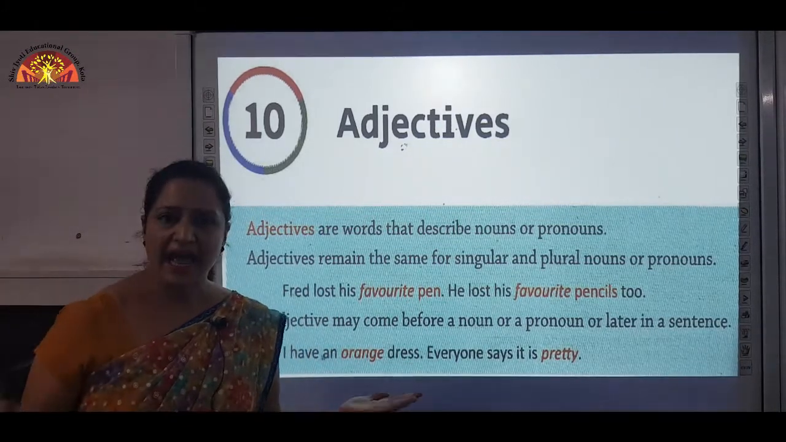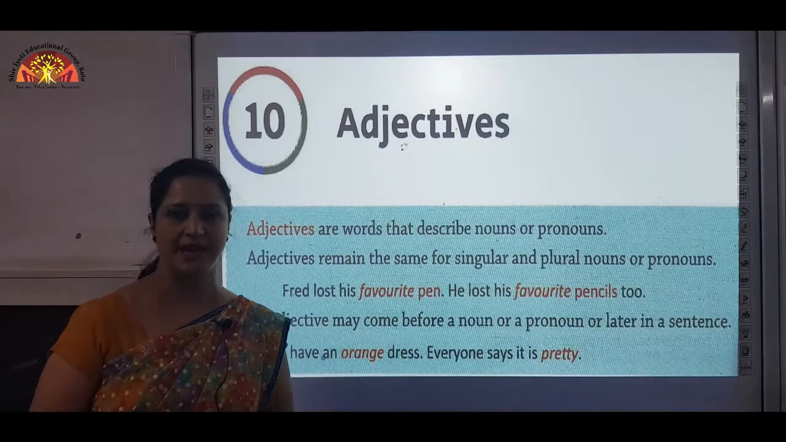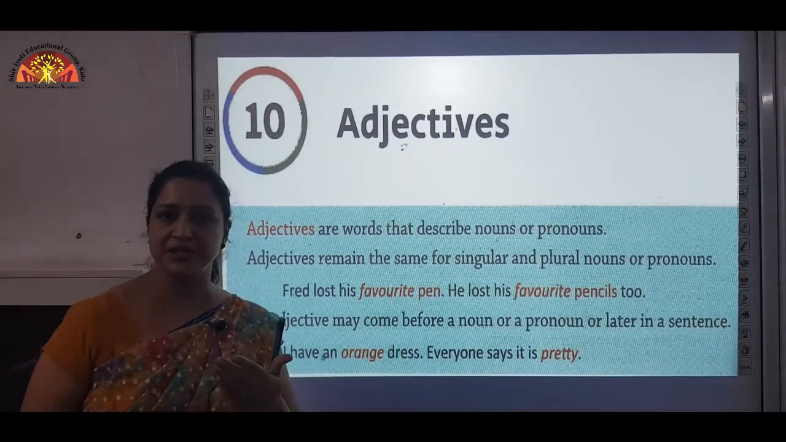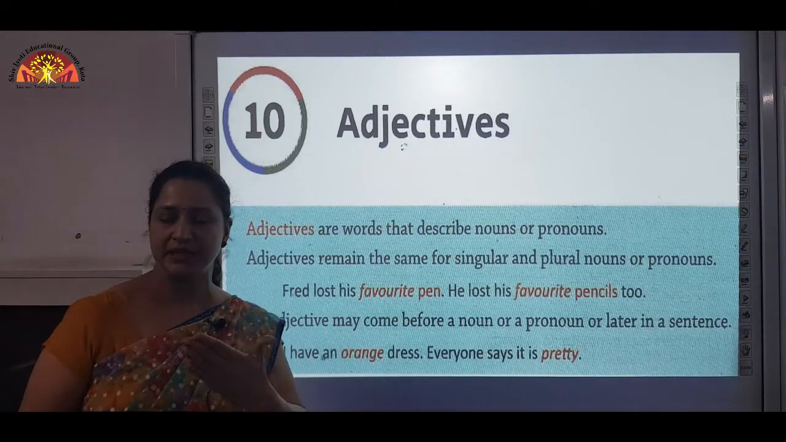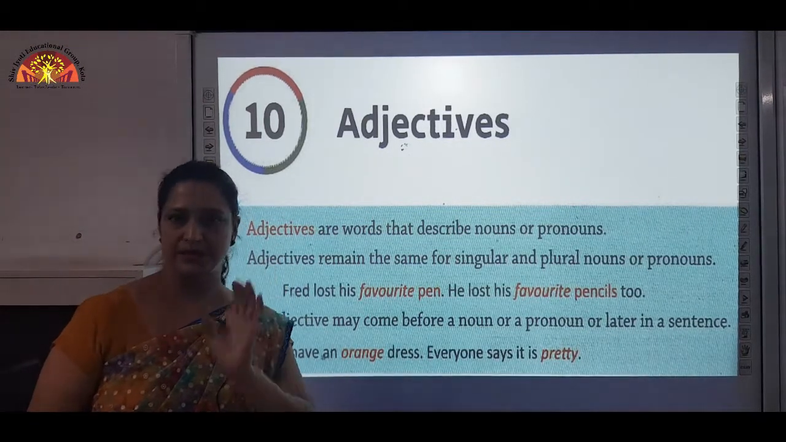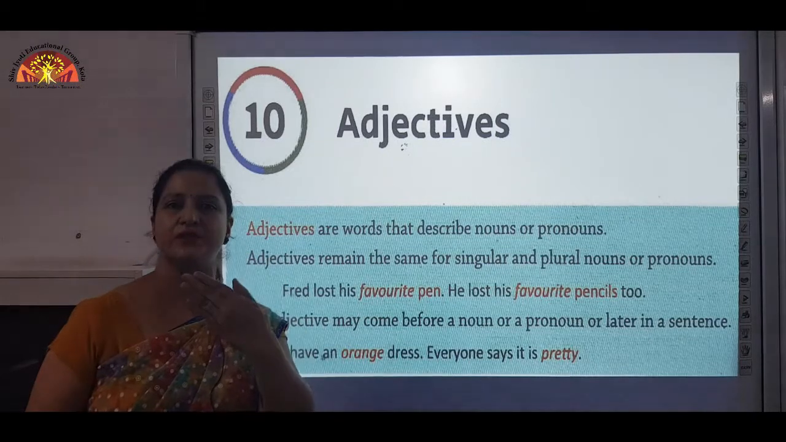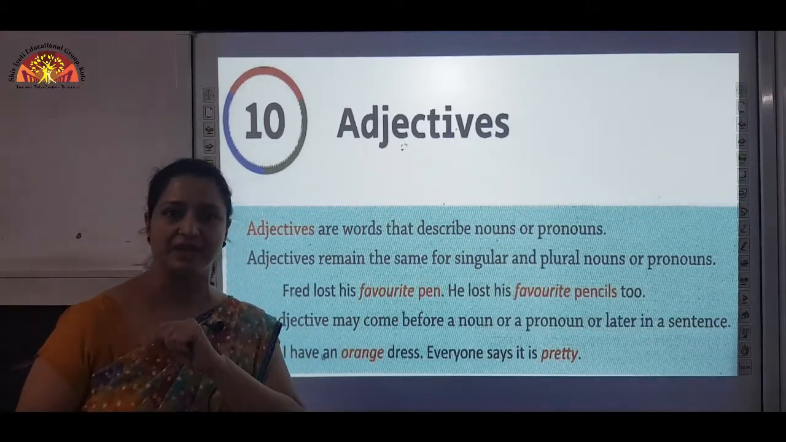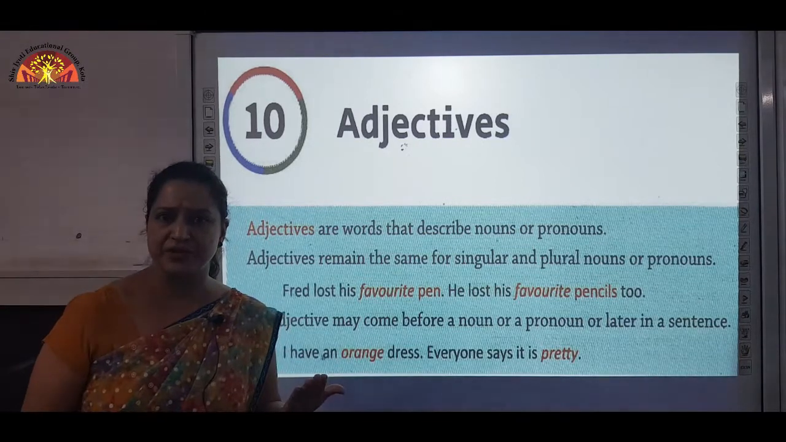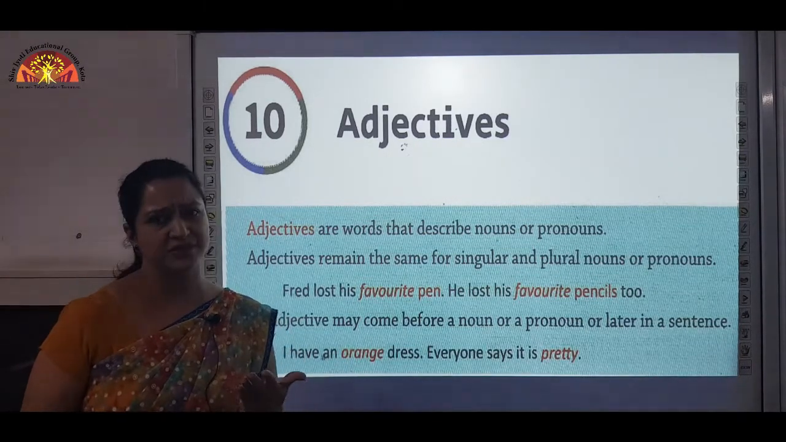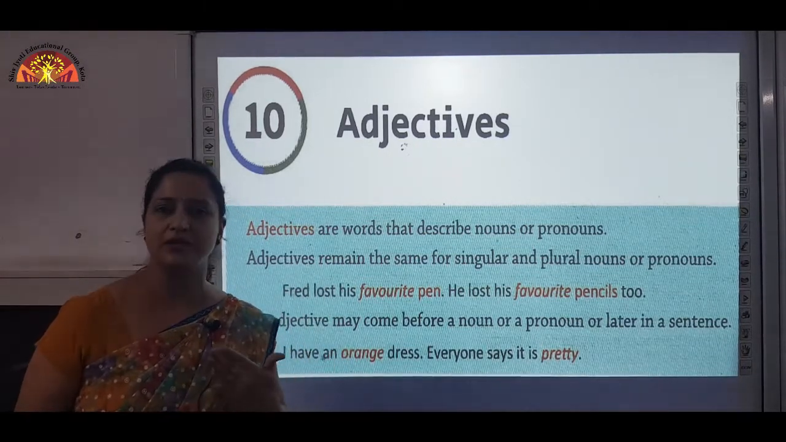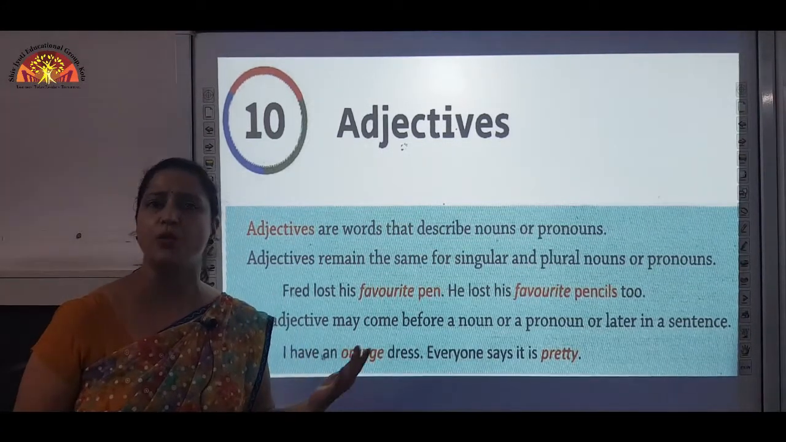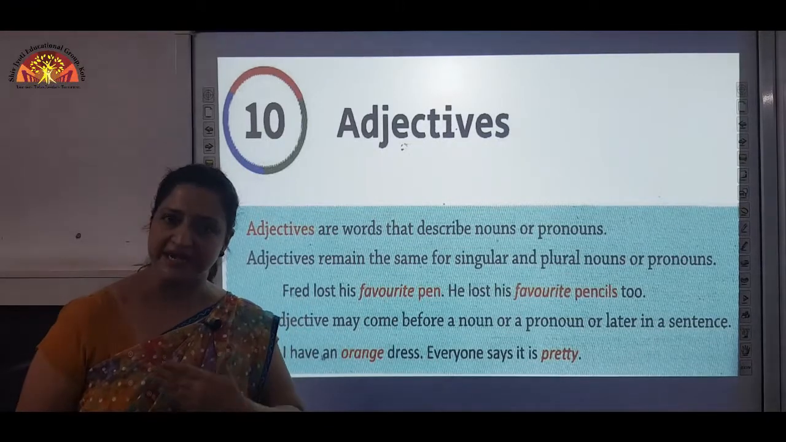I have a brown dress. Now in this sentence, dress is a noun, and which word is describing the noun? Brown. Here the word brown is describing dress. So here brown is an adjective. Now if I say red dress, yellow dress, pink dress, so all these words which are describing dress, like red, pink, yellow, brown, these all are adjectives.